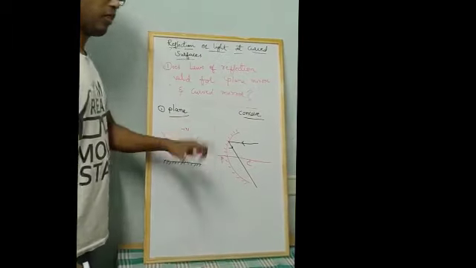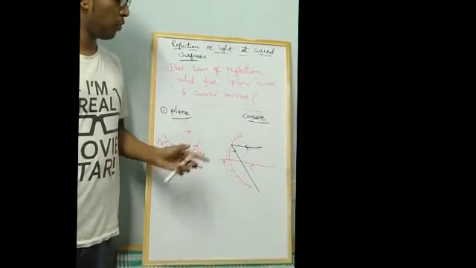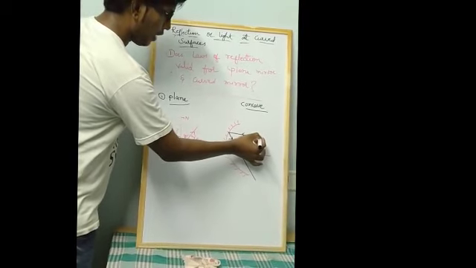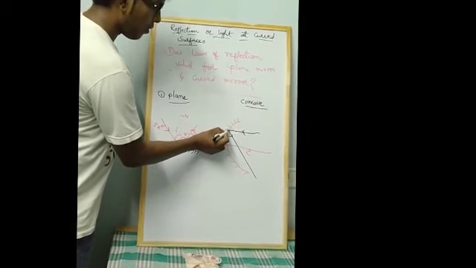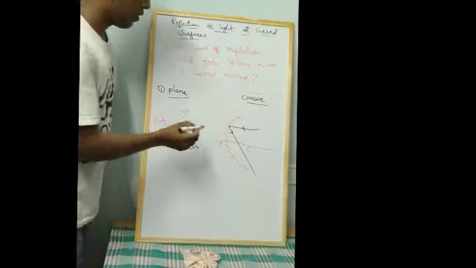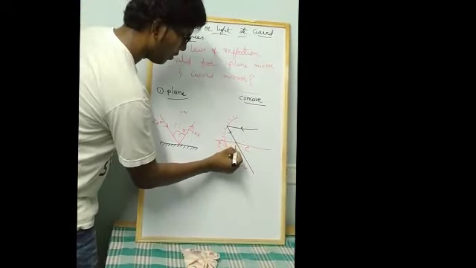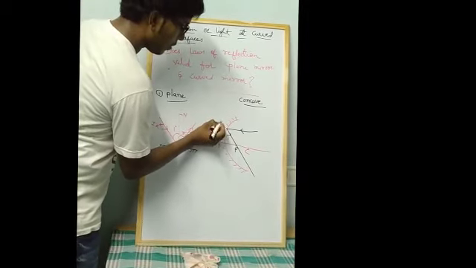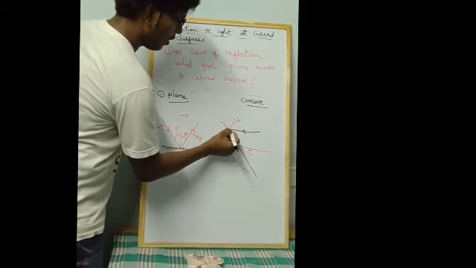After this I will explain the rules of how to draw the ray diagrams. This is a rule: when a light ray passes parallel to the principal axis, after falling on the surface of the mirror, it passes through the focus. That is what you need to remember. This is the focus point, and we know that the midpoint here.